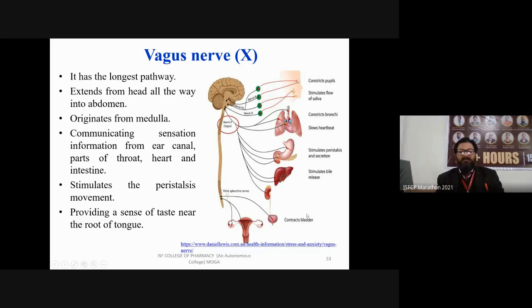So, what are the functions of the vagus nerve? It is a question which can be asked in viva. It has a stimulatory function for the pupil, saliva, bronchi, GIT, bile, and bladder. Only in a single organ, that is your heart, does it slow down the heartbeat.